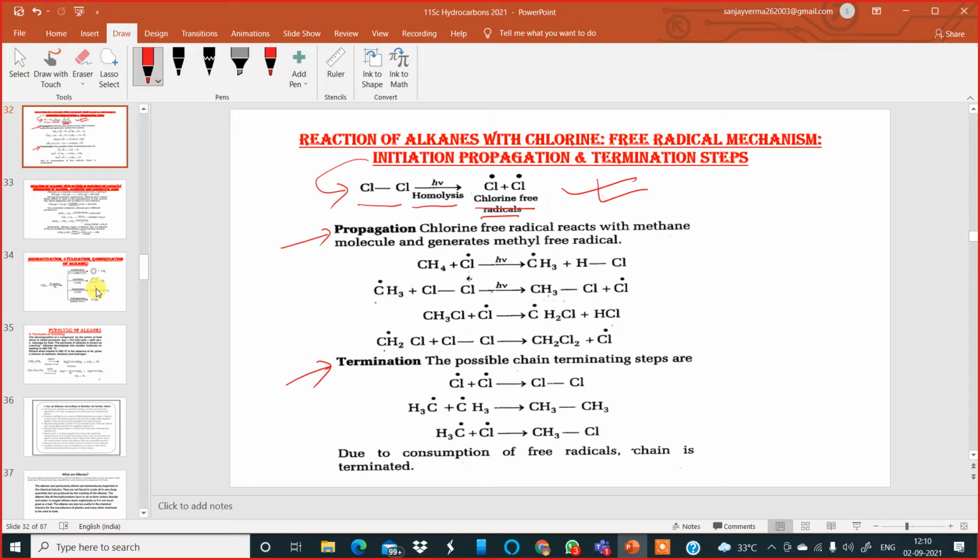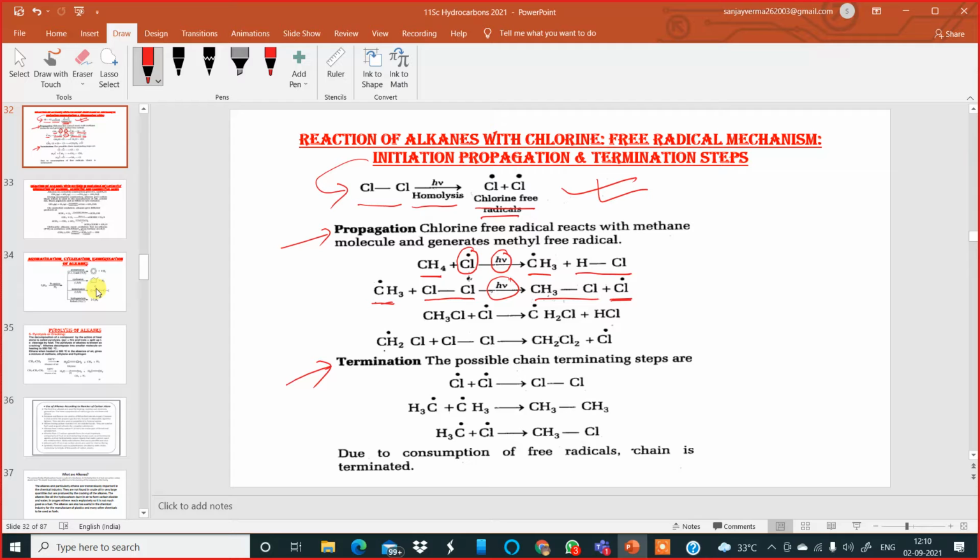After that, propagation. One of the chlorine free radicals now interacts with an alkane, methane, in the presence of UV light, h nu, to form a methyl free radical and hydrogen chloride. Now the methyl free radical again interacts with another chlorine molecule in the presence of UV light to form methyl chloride and another free radical of chlorine.